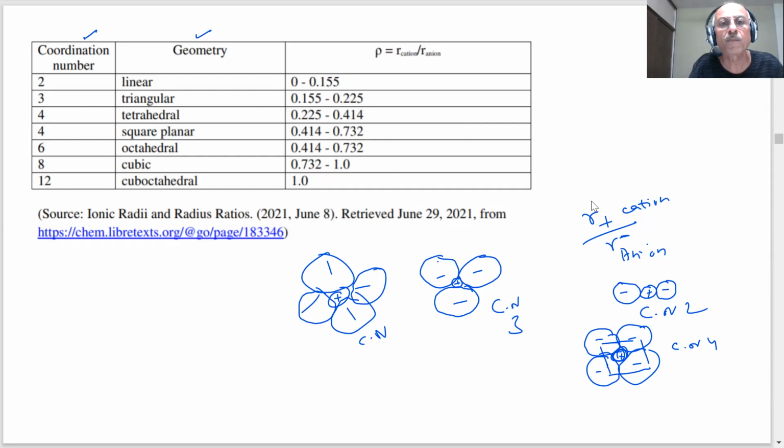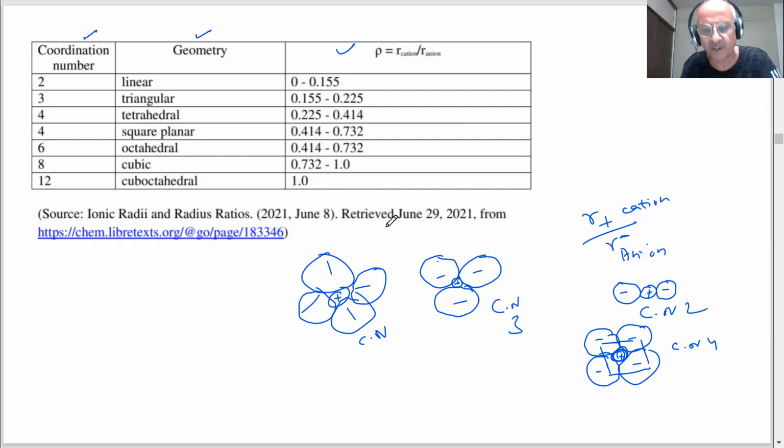Cubic, do you see how big the radius ratio becomes in cubic? Consider a cube with 8 anions at the corners of the cube and one cation present inside, and cuboctahedral. So this is the information which is given: geometry and radius ratio. The ionic radii and radius ratio are retrieved from one of the books mentioned here. We thank the CBSE for giving this information. Let us see now what are the questions coming.